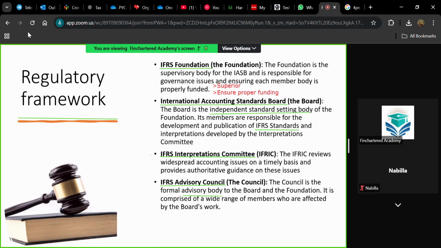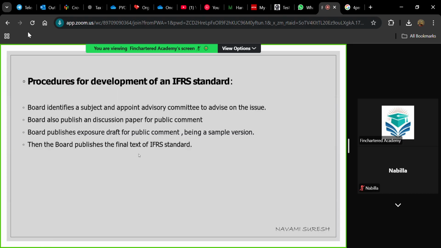Regulatory framework. What is the basic objective of all these members? Okay. This is the regulatory framework. And when you are preparing IFRS standards, who is responsible for preparing them? IASB. IASB is responsible for preparing IFRS standards. So what is the procedure for preparing IFRS standards?